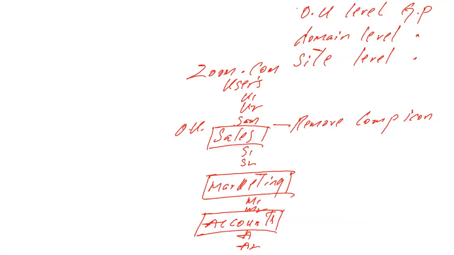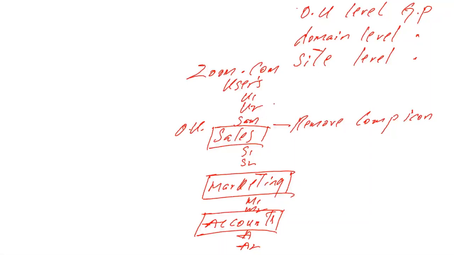If we apply a group policy on sales OU, this group policy will affect only sales OU users. It means this group policy will not affect other OU users. This policy will apply only to the sales users. Okay. So we'll see the first lab today: how to apply OU level group policy.